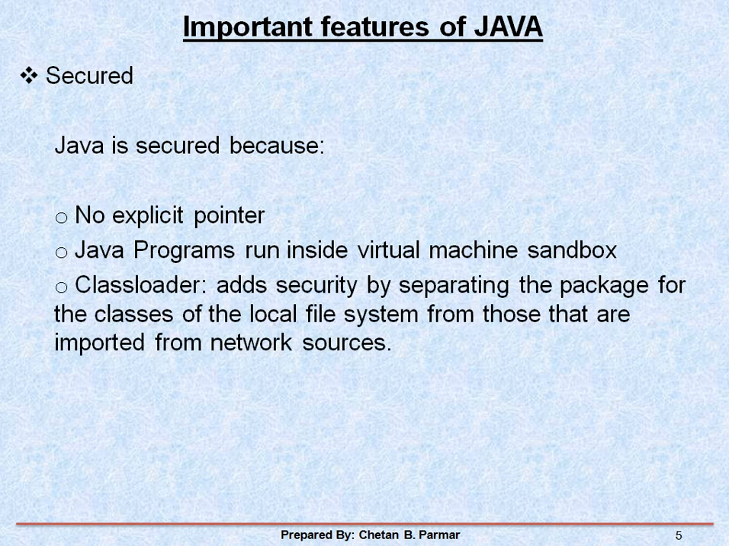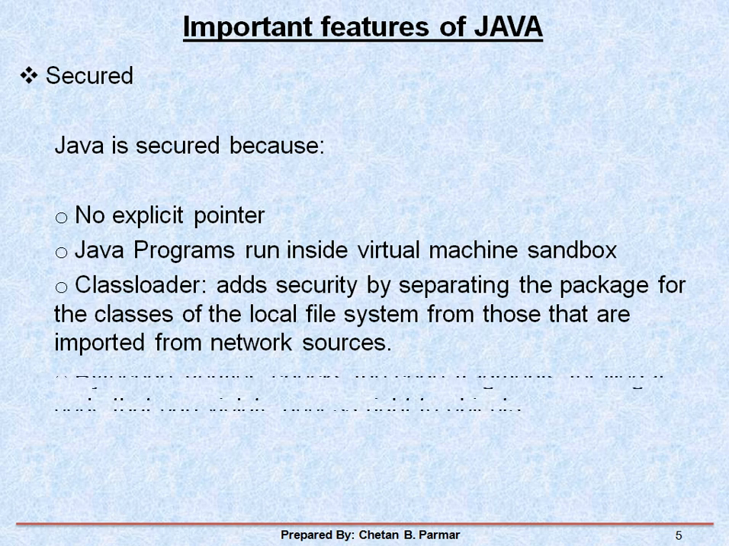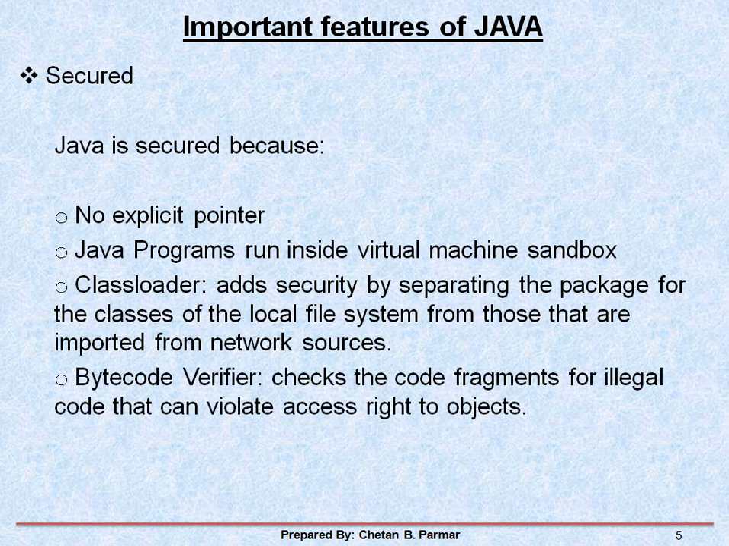The next one is the class loader, which adds security by separating the package from the classes of the local file system from those that are imported from network sources. So this is again one of the best features of Java. Then the bytecode verifier checks the code fragment for illegal code that can violate access rights to an object. So illegal code and illegal activity are not done in Java because of this bytecode verifier.